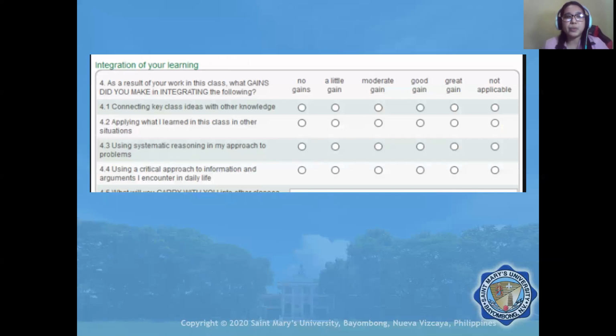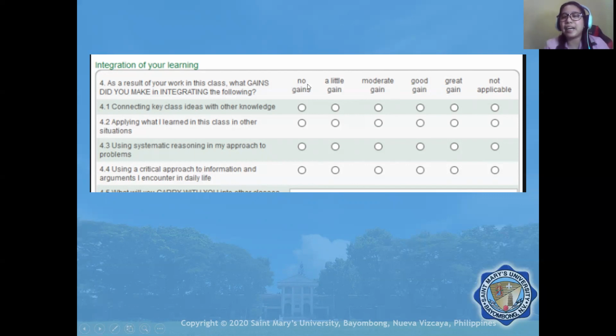So we have here the integration of your learning. As a result of your work in this class, what gains did you make in integrating the following? So connecting key class ideas with other knowledge, no gain to great gain. So the options here are ordinal in nature.